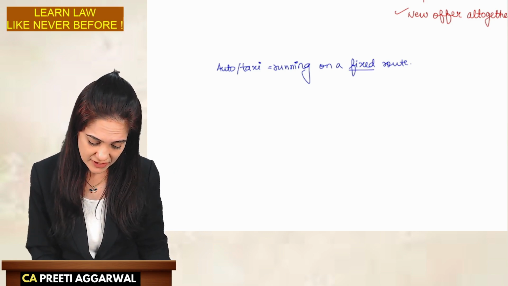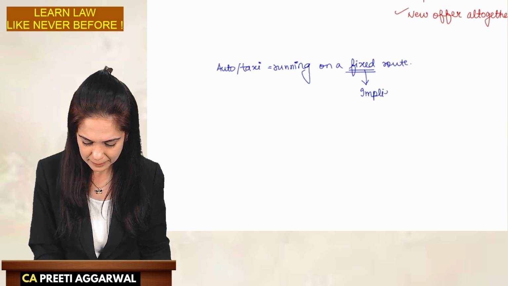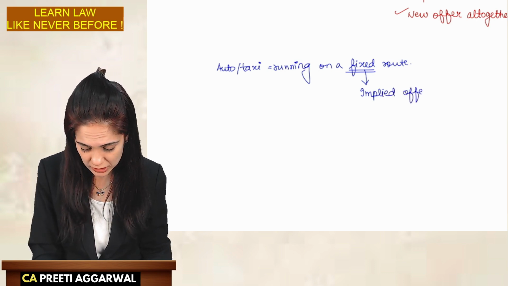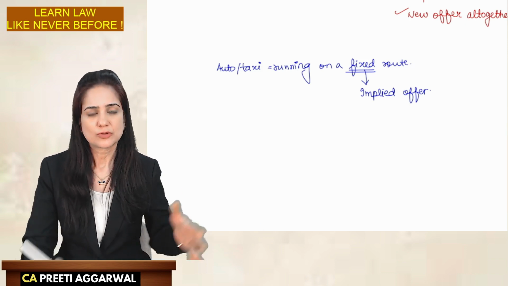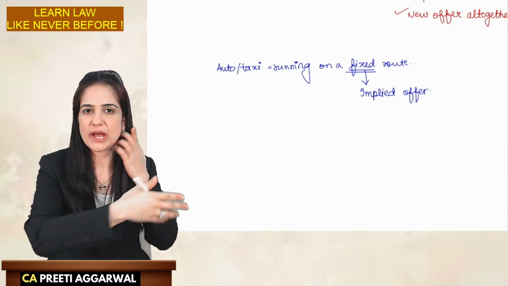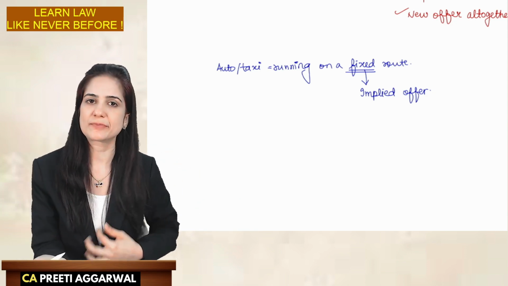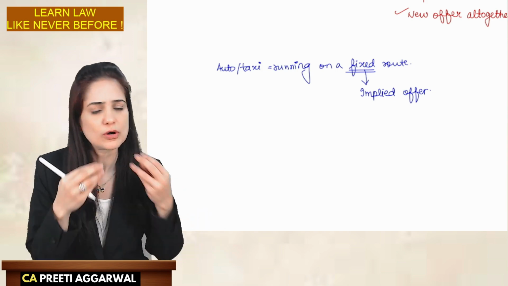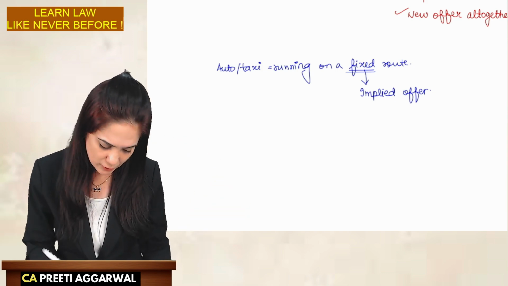If they are running on a fixed route, then this is an implied offer. That I am going to the station. If you want, you come. Words are not used. Those autos are standing. It's an implied offer that this is a share auto. It is going to the station. We board. That is implied acceptance. We are using your services. We will pay for it. We don't tell where we want to go. Route is fixed. It's an implied offer.